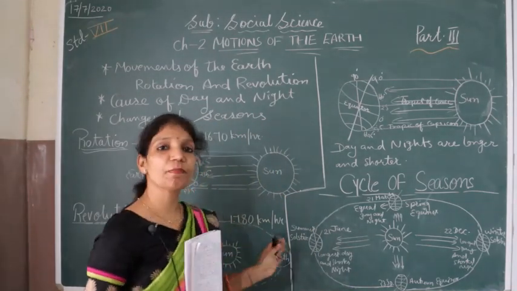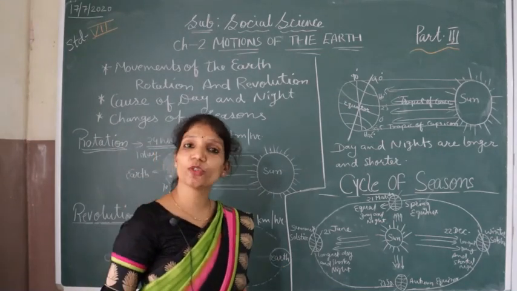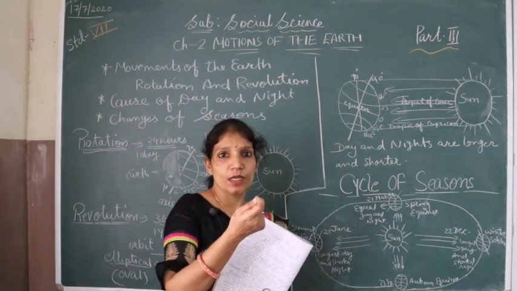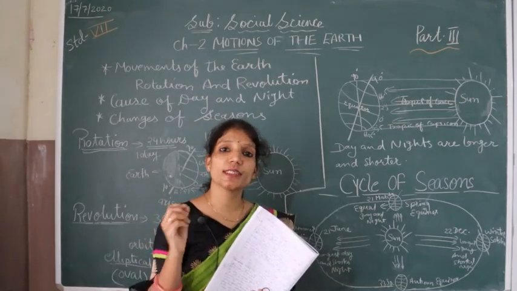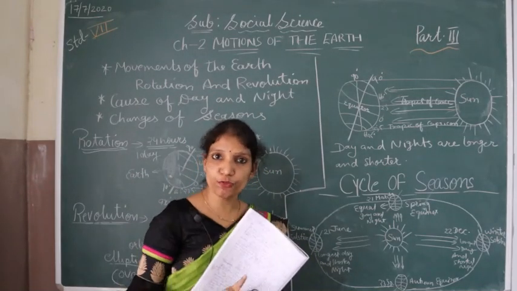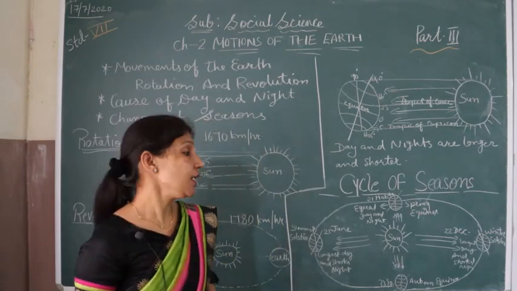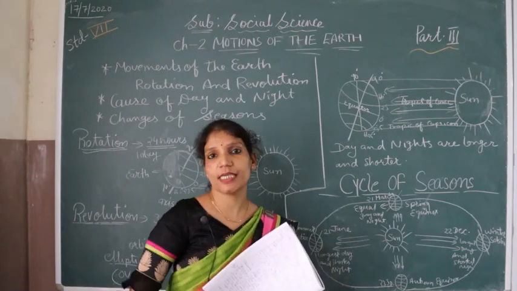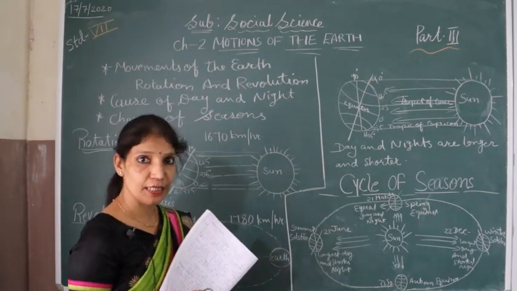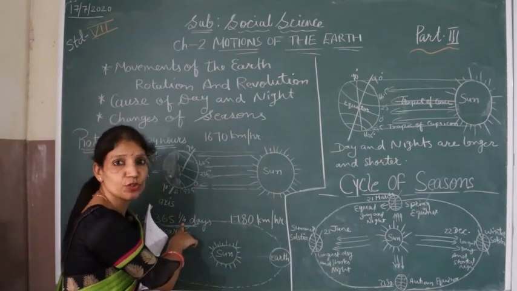The revolution takes 365 and 1/4 days to complete one revolution, for one complete round around the sun, and it makes 1 year. 1/4 means 1/4 day in 1 year, and after 4 years this 1/4 becomes 1 full day, and in such a way the year will be 366 days, means a leap year. After 4 years there will be a leap year because of this 1/4 day.